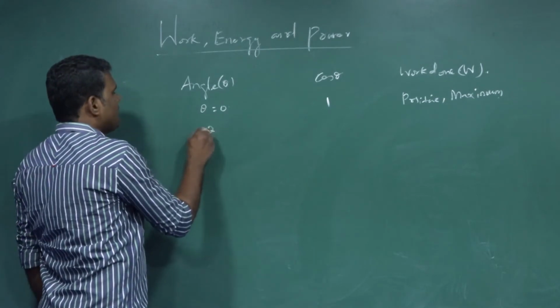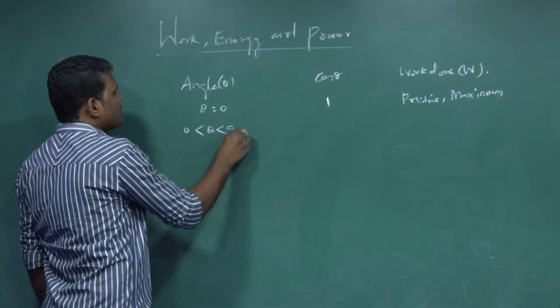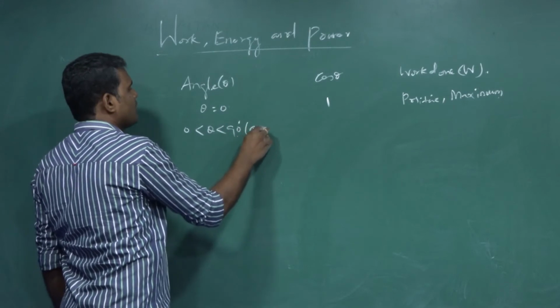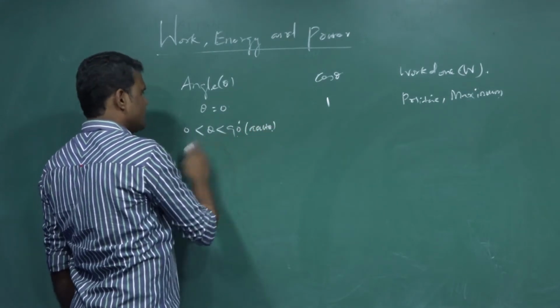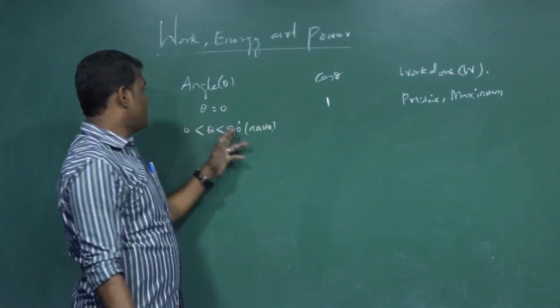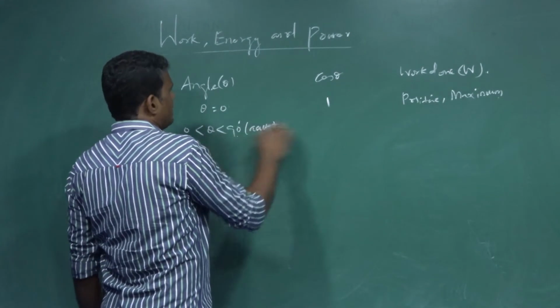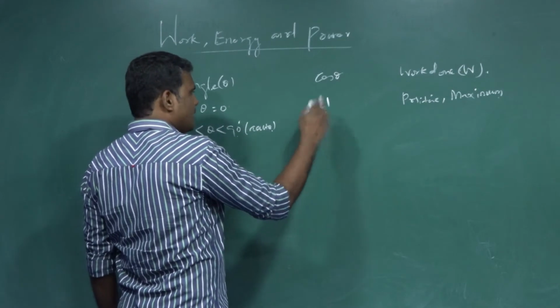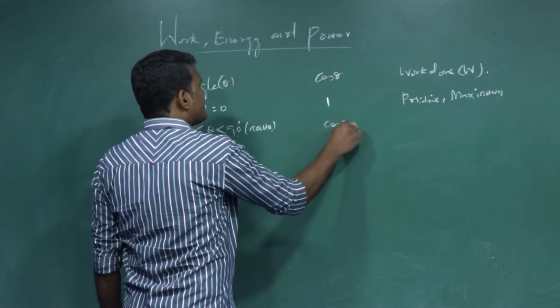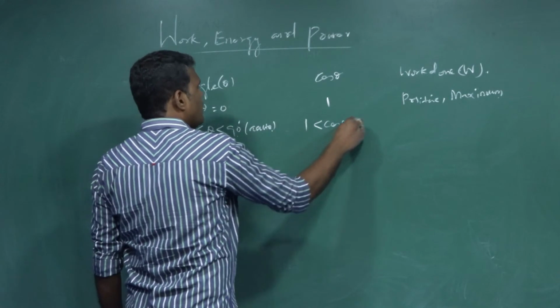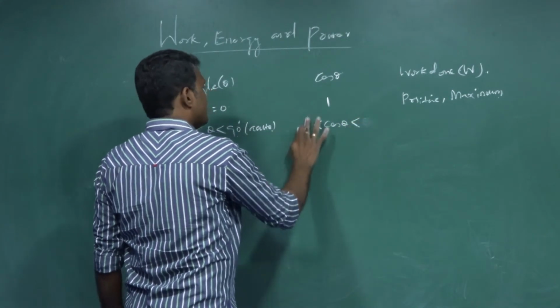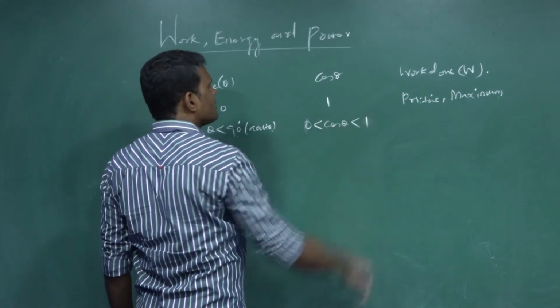Then if theta is greater than 0 but less than 90 degree, so we can say an acute angle, whatever the angle between 0 and 90, that doesn't matter. So for cos 0 it is 1, for cos 90 it is 0. So the value of cos theta lies between 1 and 0, or I can say it is greater than 0 but less than 1.